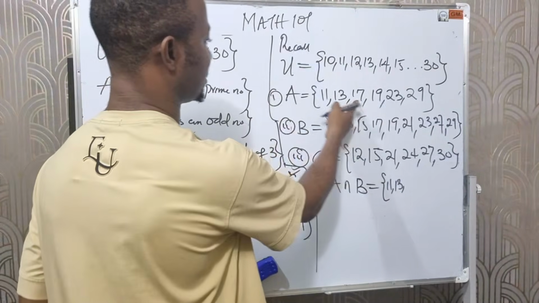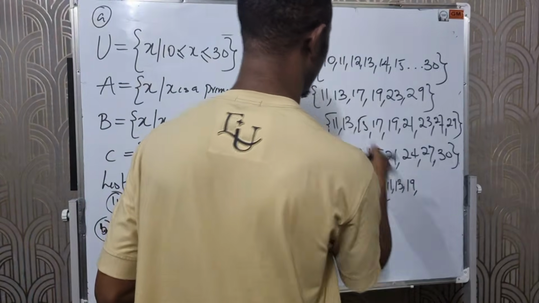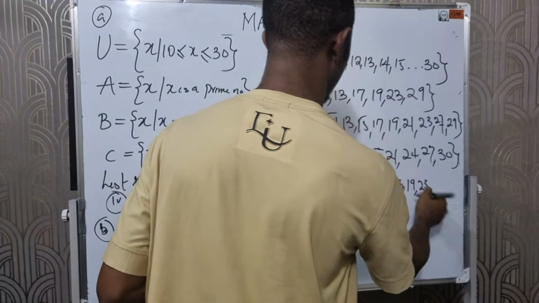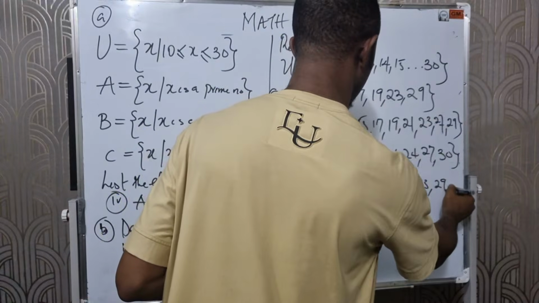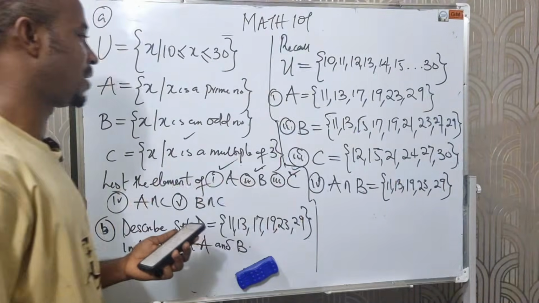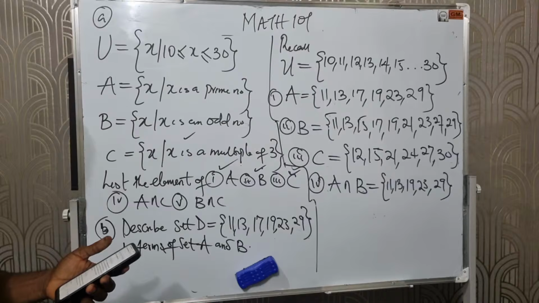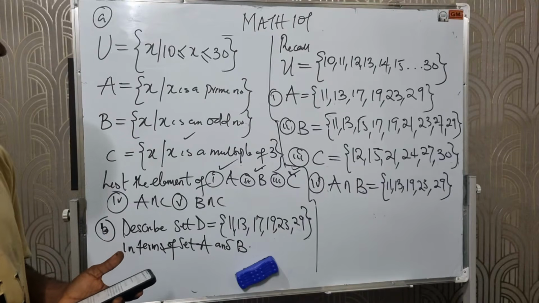Okay. 17, no. 19, yes. We have 19. We have 23. Okay. 29. We have 29. So these are the common elements between A and B.